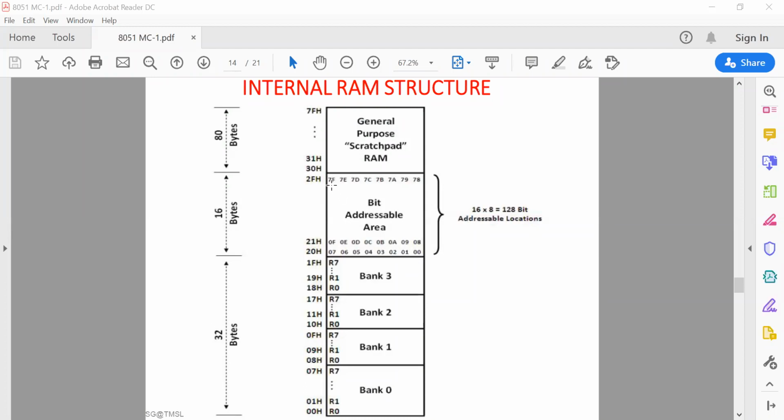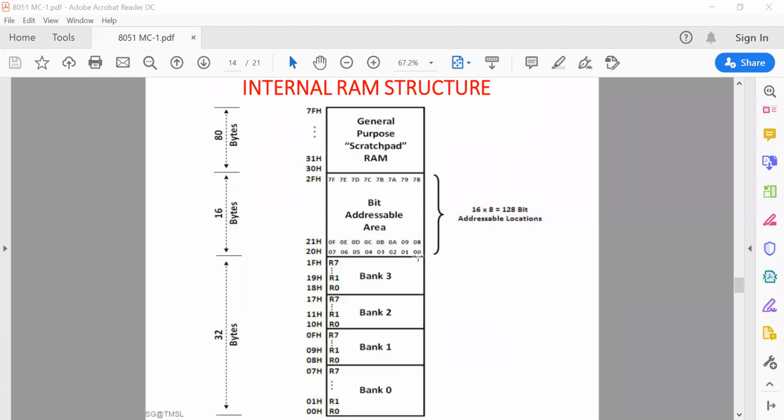For example, SETB 00 will store a 1 in the LSB of location 20. SETB is the instruction that means set bit, so this 00 bit will be 1.